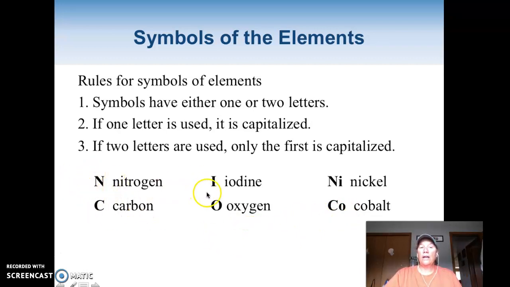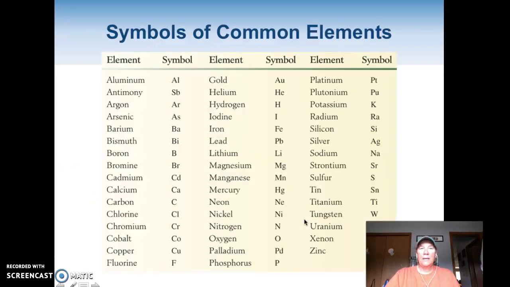Okay, so if they're one letter, or if they're two and it comes from their name, no problem. But we got these goofy ones in here. Gold is Au. That makes no sense whatsoever, but actually it does. If you look at the elements that were first discovered, they didn't speak English back in those days. This was Greek, Latin, that kind of stuff. So gold's name at the time it was discovered was Aurum, A-U-R-U-M. Well, it makes sense that its symbol would be Au.